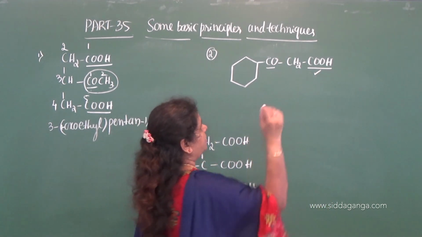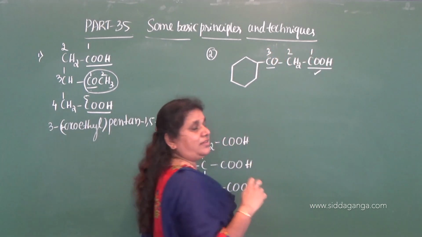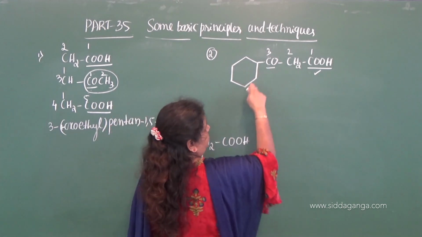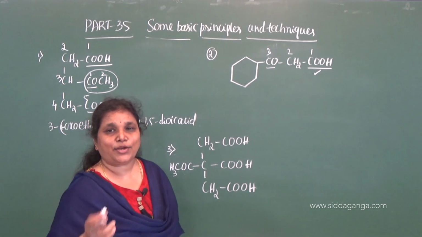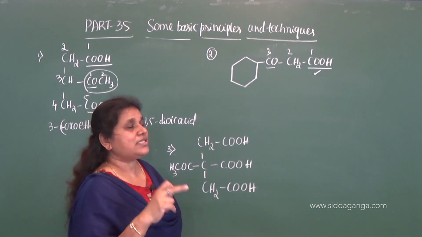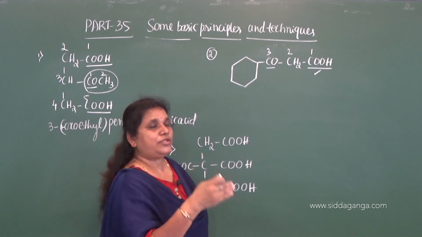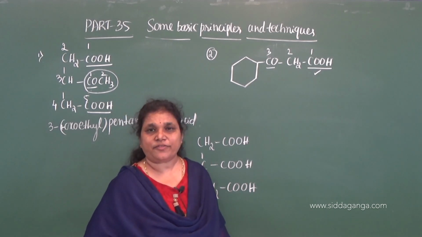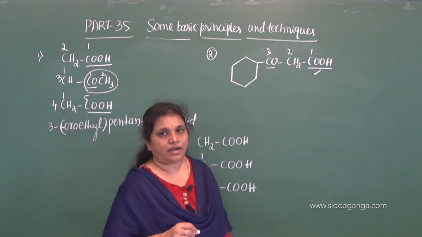Here how to name this? 1, 2, 3. On the 3rd carbon we have 2 substituents. One is oxo, another one is cyclohexyl. We need to consider the C of cyclohexyl as part of the fundamental name of the alkyl group. We need to consider that C for the alphabetical order.